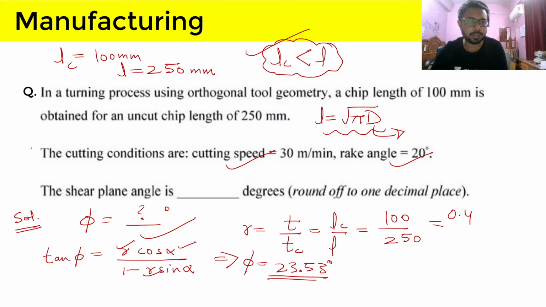For example, in this question you may be given d1, that is d initial, and d final, and you are not given the value of L. So to calculate the value of L, you simply use this equation, root pi d, and this is another way to calculate the chip length.